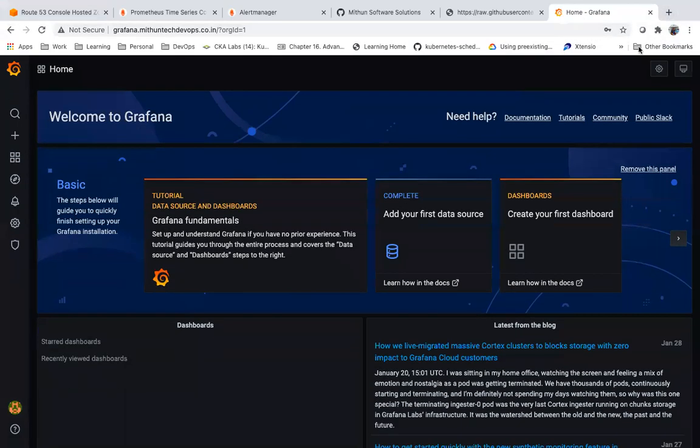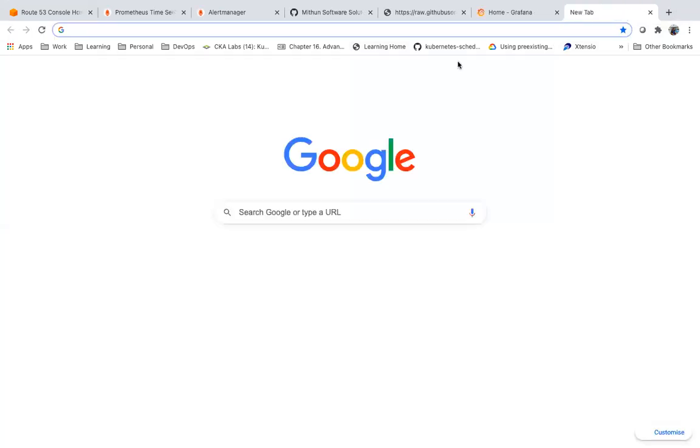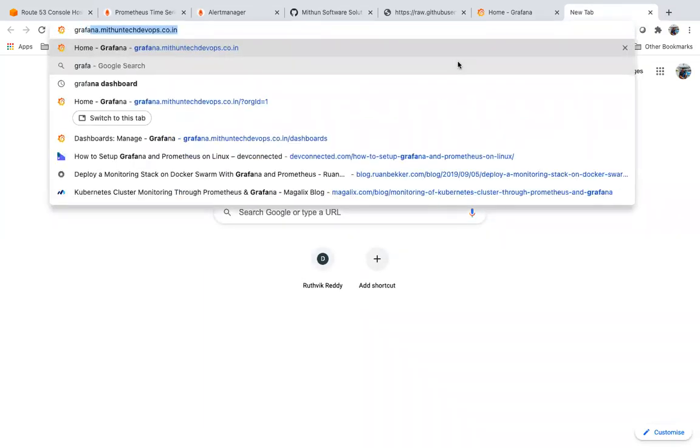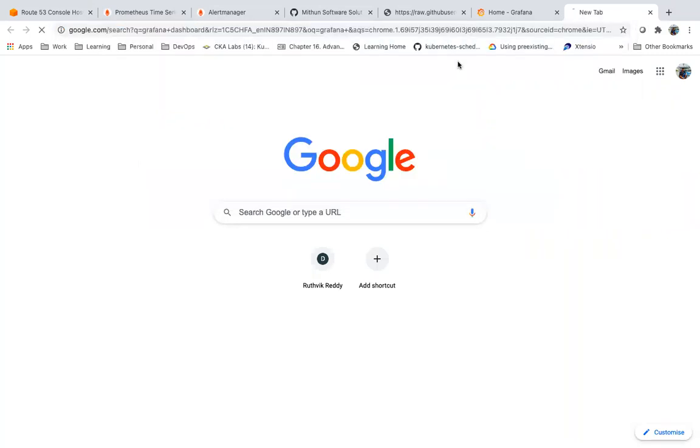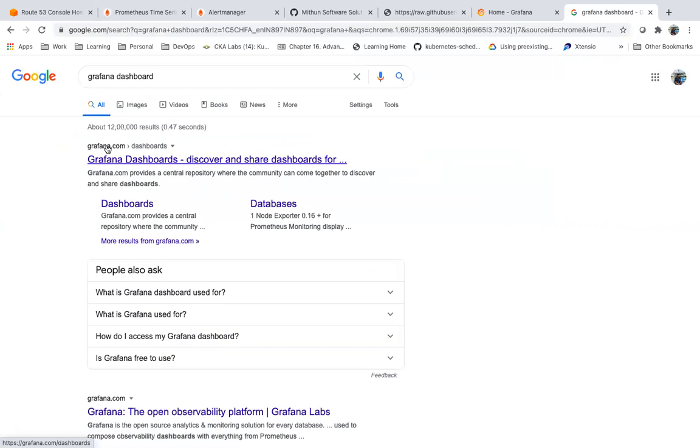You can get dashboards from the community. Community people have prepared some dashboards which you can take from the Grafana official website, grafana.com dashboards.